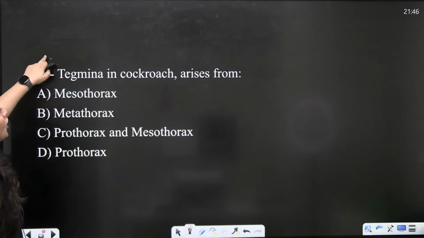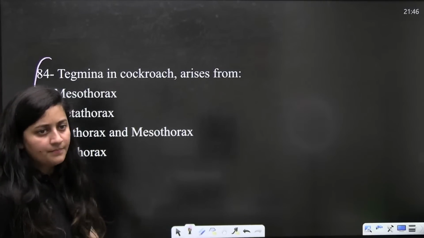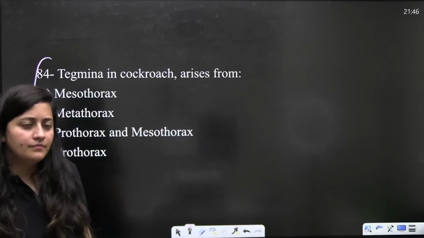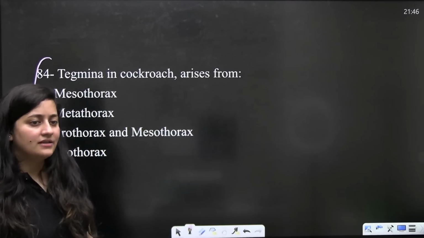So Tegmina in the cockroaches, it arises from... exactly, galaxy rider. So that is what I am saying.